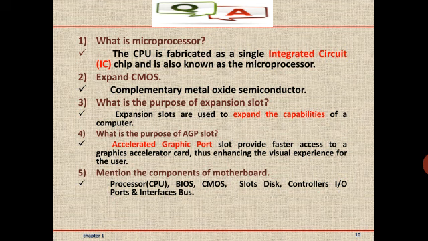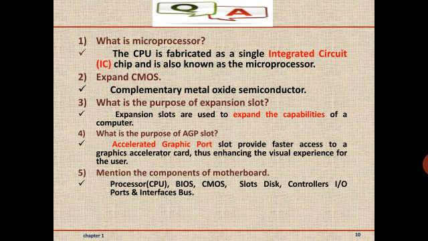CMOS full form is complementary metal oxide semiconductor. Third question is, what is the purpose of expansion slot? The purpose of expansion slot is, it is used to expand the capabilities of a computer. Expand means to increase or to enhance the capabilities of a computer.